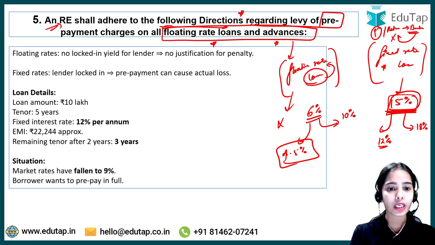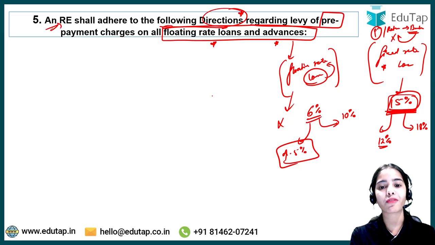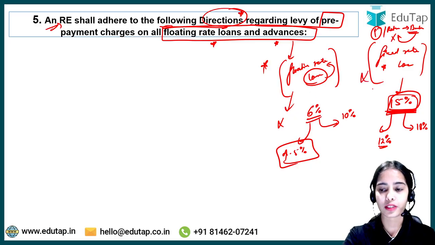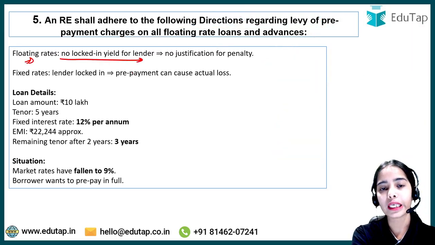Okay, so now these kind of directions, that is the prepayment charges directions, they will be followed on the floating rate loans and advances and not on the fixed rate loans and advances. Okay, so why is it so? Let's try to understand this. So the floating rates have no locked in yield for lenders.